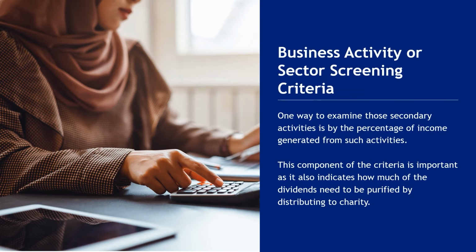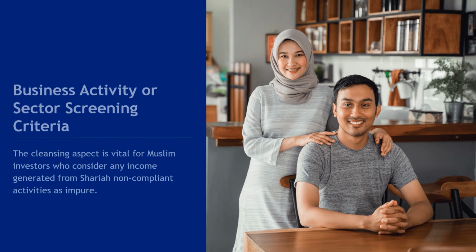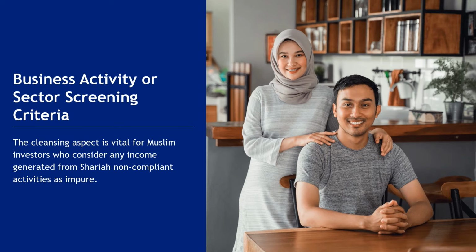One way to examine those secondary activities is by the percentage of income generated from such activities. This component of the criteria is important as it also indicates how much of the dividends need to be purified by distributing to charity. The cleansing aspect is vital for Muslim investors who consider any income generated from Shariah non-compliant activities as impure.